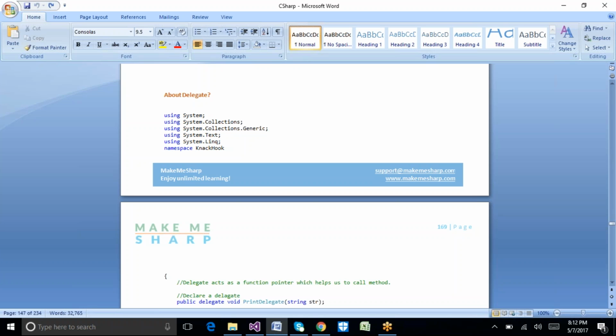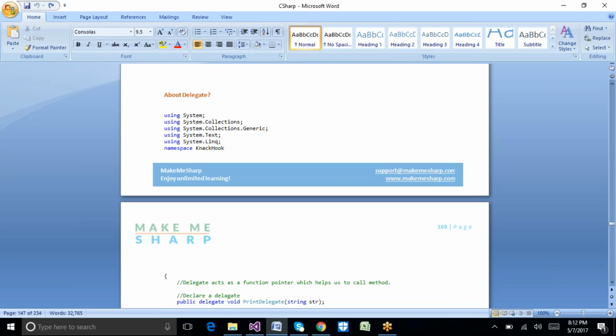I have a method and I want to call it. Normally I call it with the name of the method, and if I want to pass any values, I can pass them, and it will automatically call and print the result.